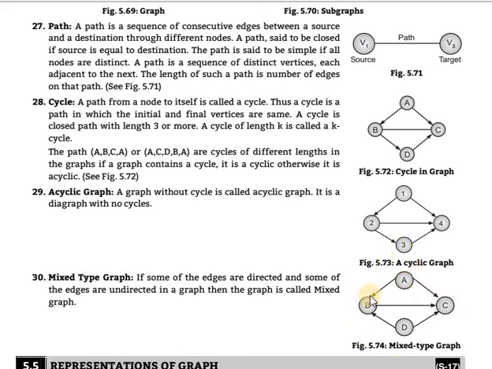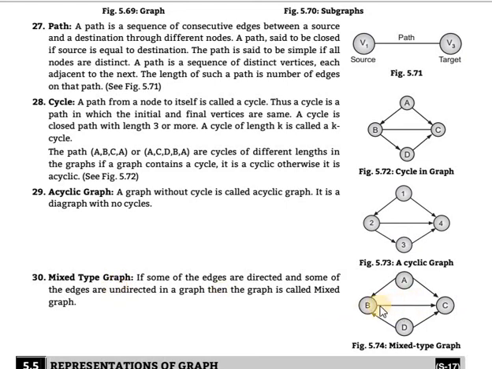What is meant by mixed type? A combination of directed edges and undirected edges. This diagram is drawn for the mixed type graph, because both directed edges and undirected edges are present. These are the directed edges 1, 2, 3, 4 and these are the undirected edges. So this is said to be a mixed type of graph.